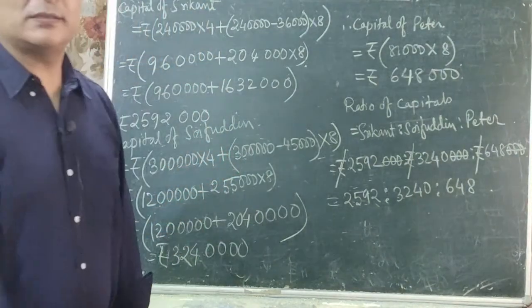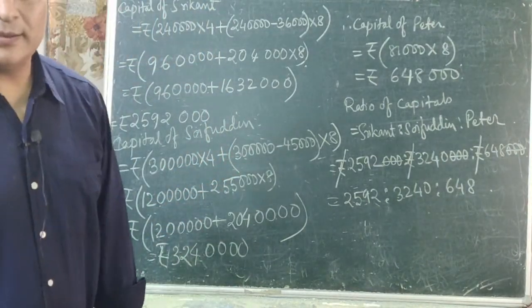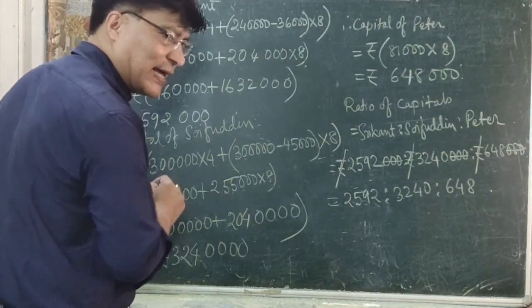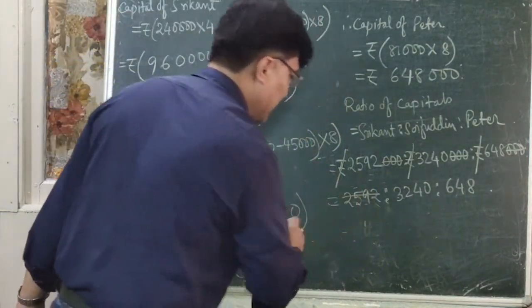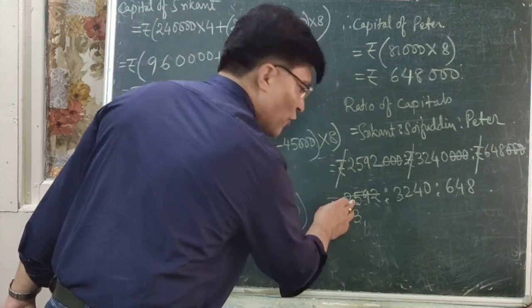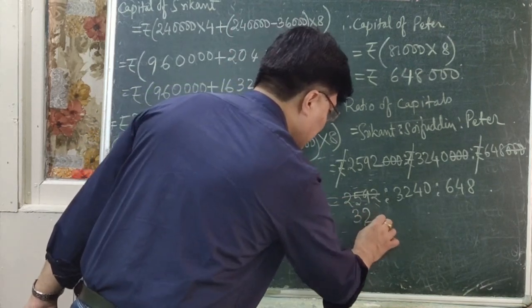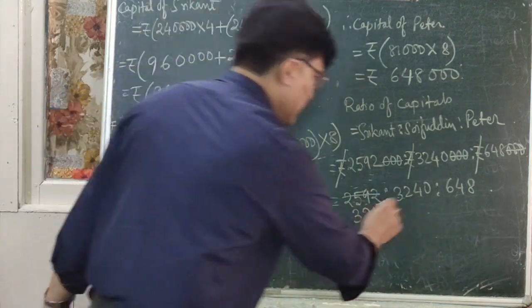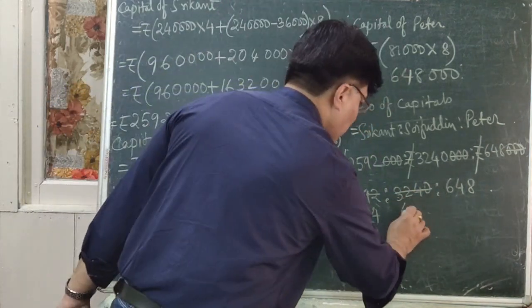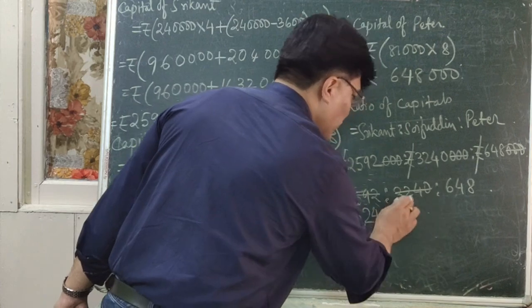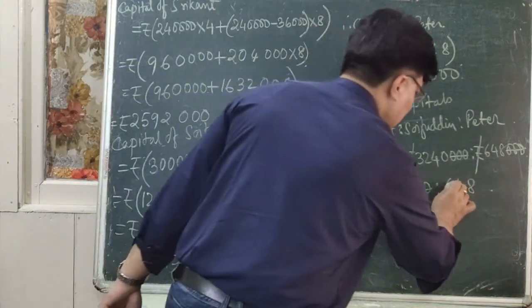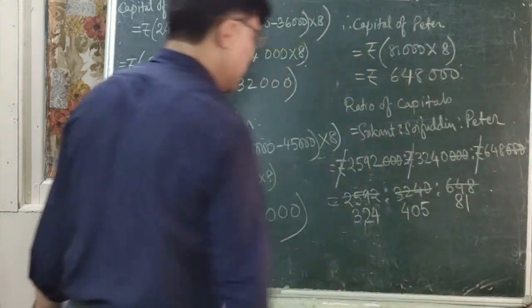Now let us cancel it, so you can write it in the lowest form. First we cancel by 8. 8 3s are 24, 8 2s are 16, 8 4s are 32, right? 8 4s are 32. 8 5s are 40. Then 8 8s are 64. 8 1s are 8.